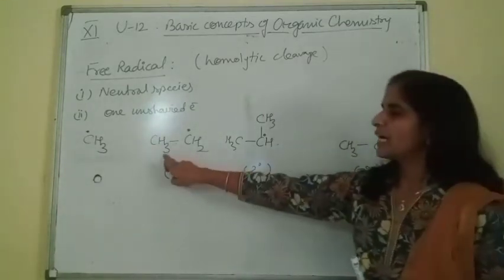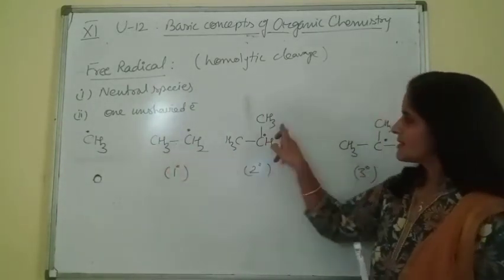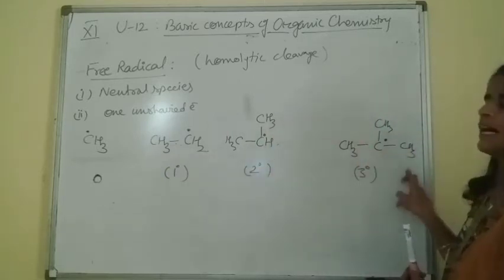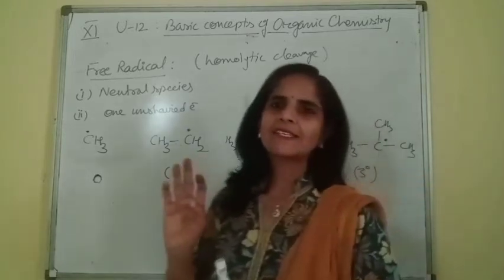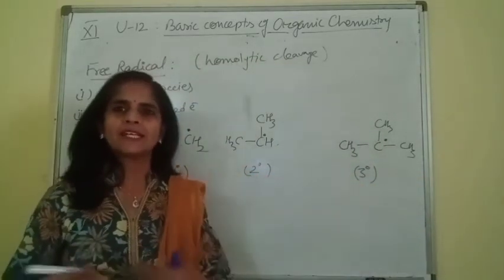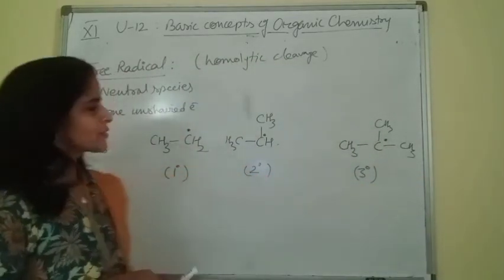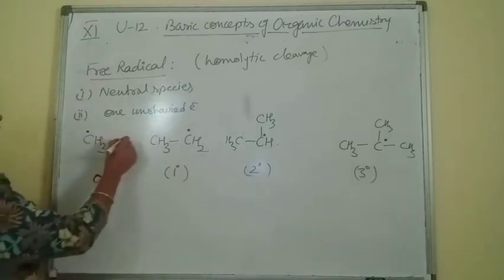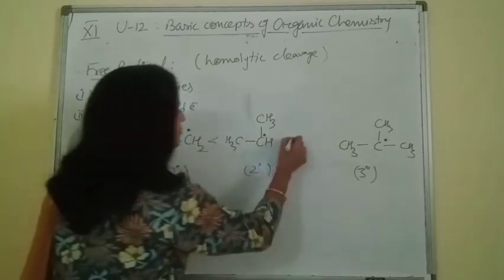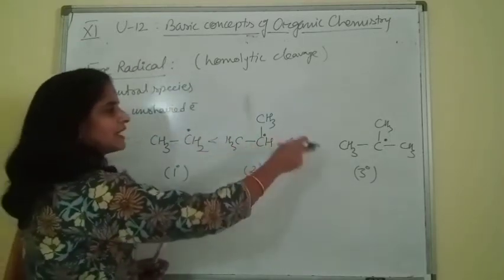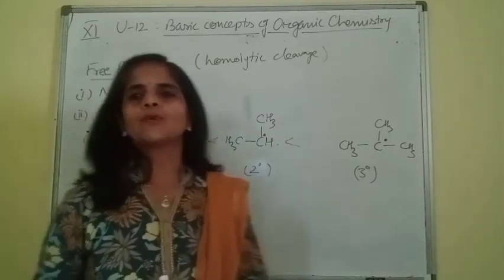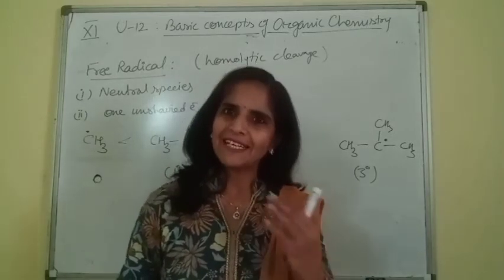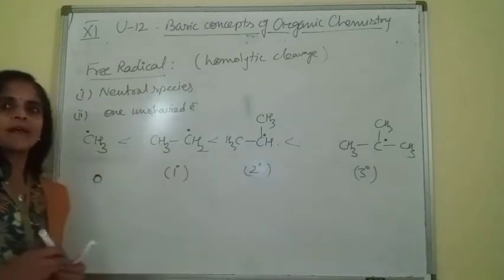Same 3 hyperconjugation structures, 6 hyperconjugation structures and 9 hyperconjugation structures. Same concept as we just now discussed in carbocation. So of course we can say the stability order is similar to carbocation, increases from methyl to primary, secondary and tertiary. Use hyperconjugation. Then if we talk about its geometry, again same as we discussed in carbocation.